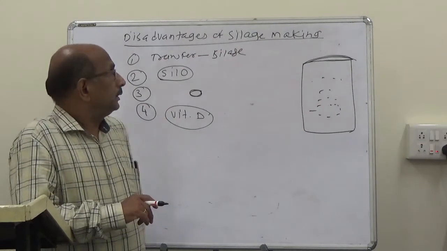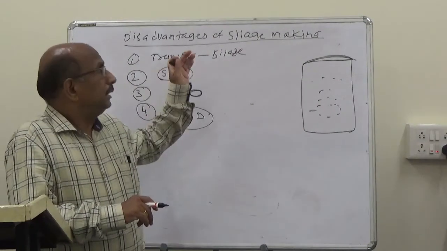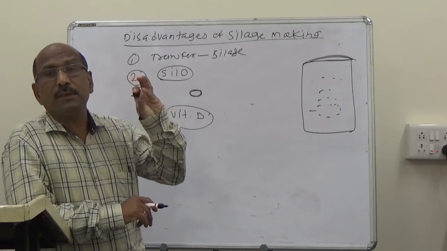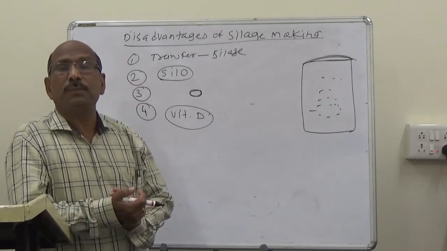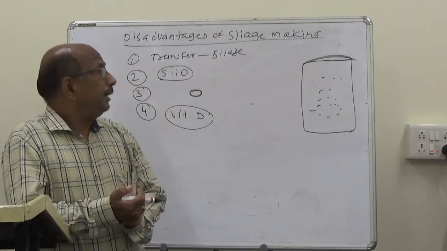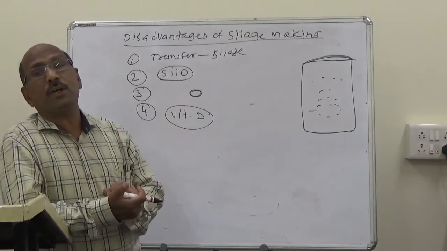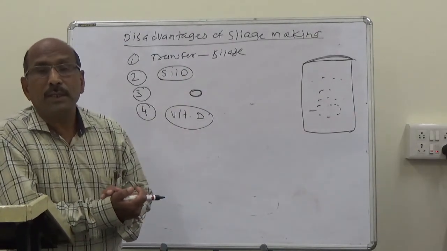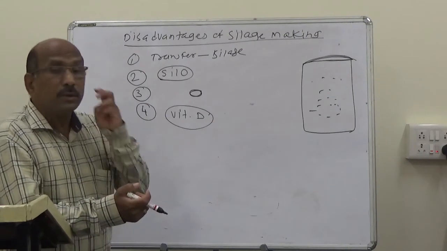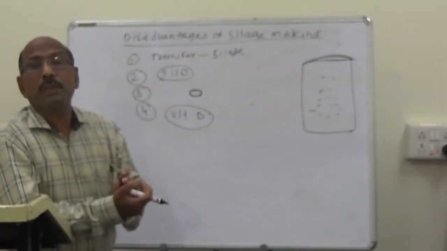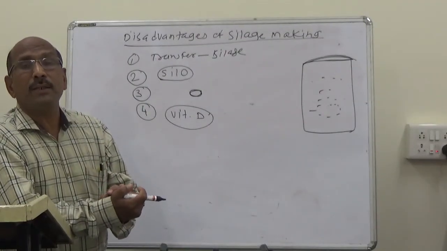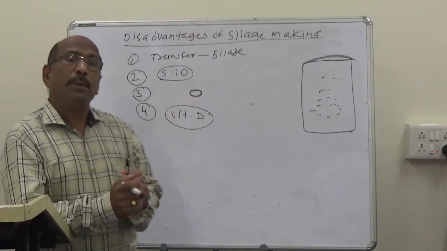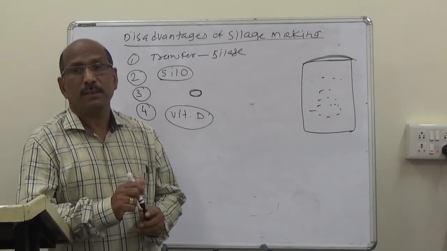So, the characteristics of silage, then the advantages of silage making, and the disadvantages of silage making. In the next lecture, we will start with the crops suitable for silage making and the procedure for making silage. Thank you.